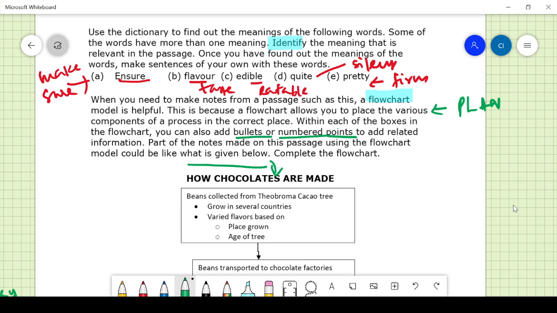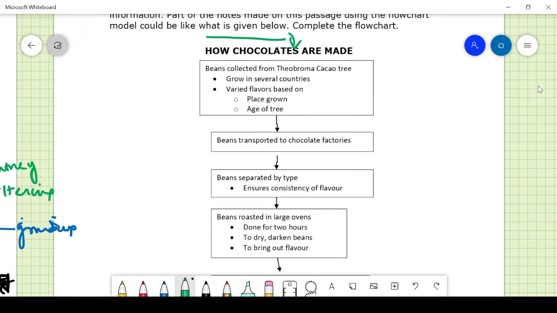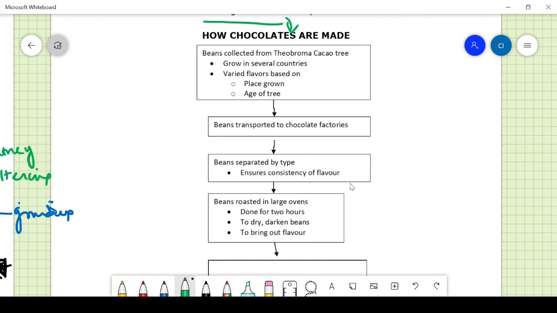Complete the flowchart. Beans collected from the Theobroma cacao tree. Right? This is the heading there. So what is mentioned about that? It grows in several countries. It has varied flavors based on the place, the ground, and also the age of the tree. That is the next thing.